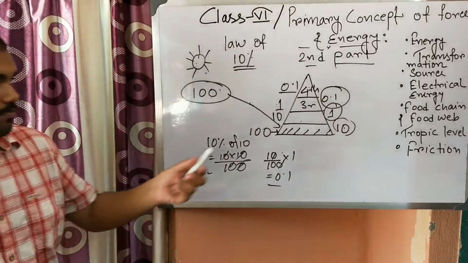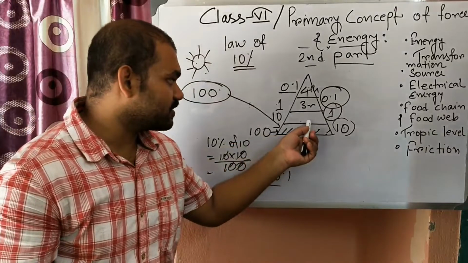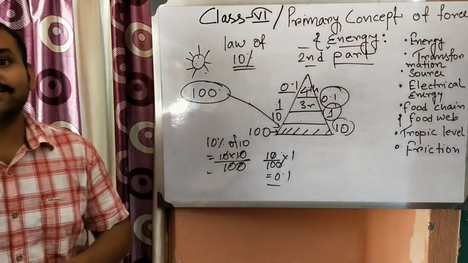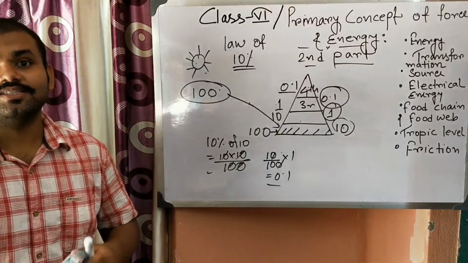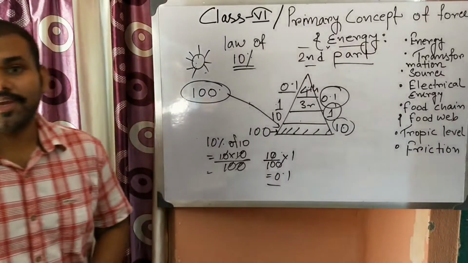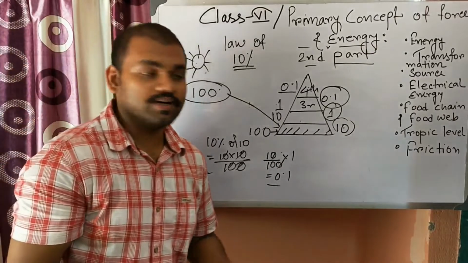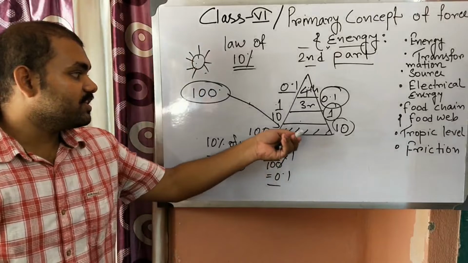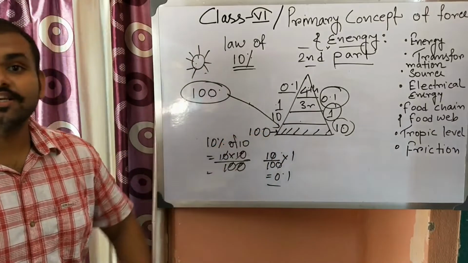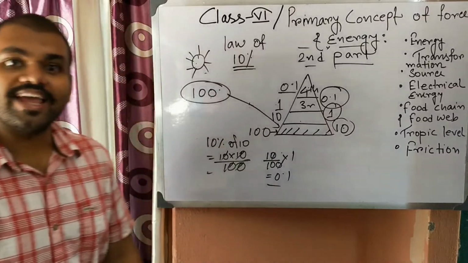So between the next trophic level and the previous trophic level, the energy difference is huge. The energy received in each trophic level is 10% of the energy used by the previous trophic level. You can remember it like that also.